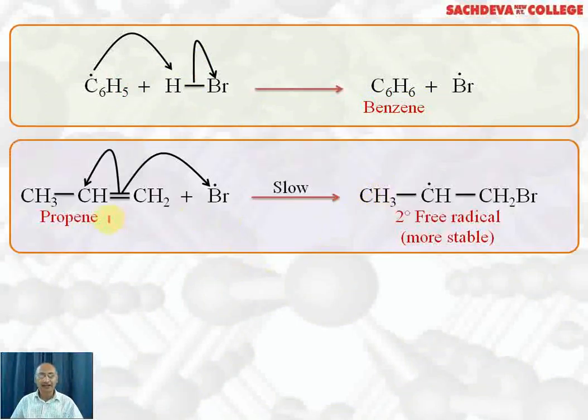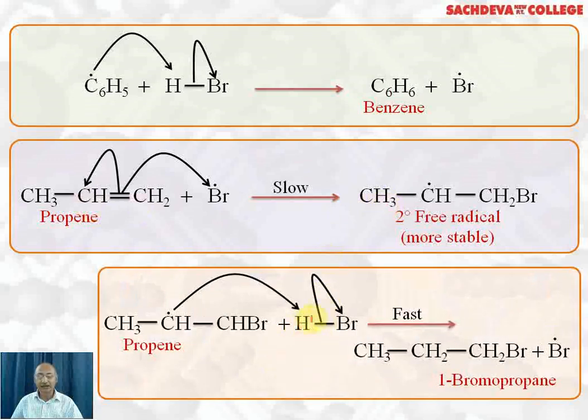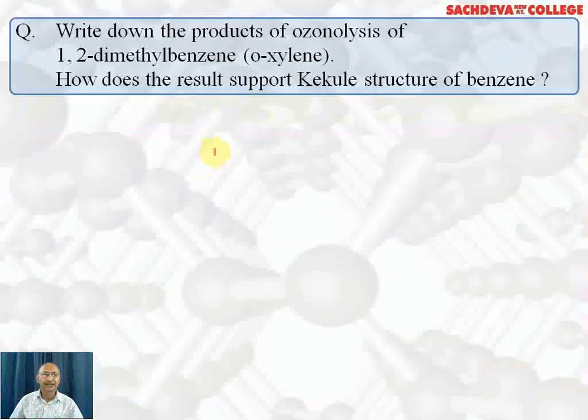Now Br radical attacks propene. Propene will undergo homolytic fission. Br radical will attach to the primary carbon, leading to the formation of a secondary free radical which is more stable. The secondary free radical now again reacts with HBr which undergoes homolytic fission. This H radical combines with this radical to result in the formation of 1-bromopropane, the major product in this case.